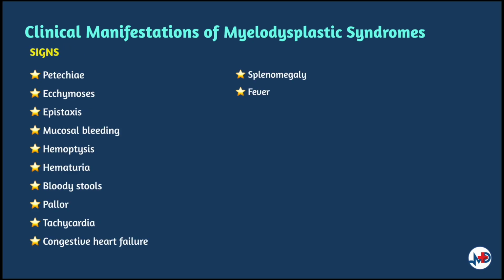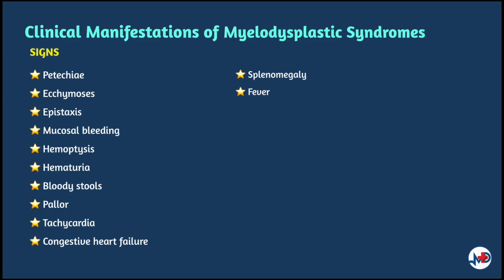Signs of cytopenias may be evident as petechiae or ecchymosis, epistaxis, and gum bleeding, suggesting severe thrombocytopenia. Hemoptysis, hematuria, and bloody stools are also possible findings. Pallor of the skin and mucosal membranes, tachycardia, or signs of congestive heart failure may be clinical manifestations of severe anemia. Splenomegaly is often found in patients with chronic myelomonocytic leukemia, indicating an overlap syndrome with MDS.